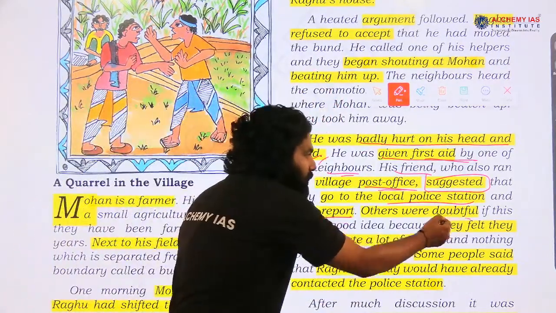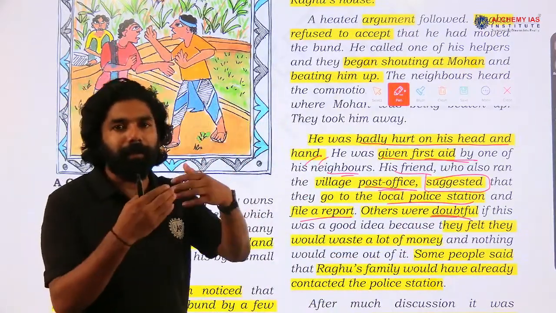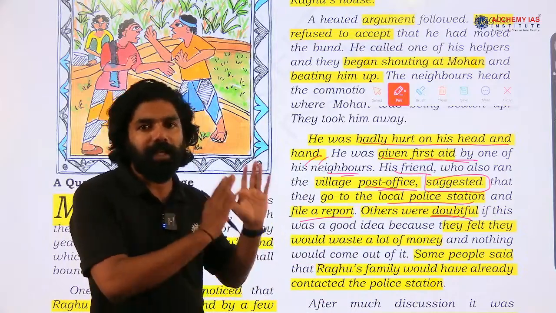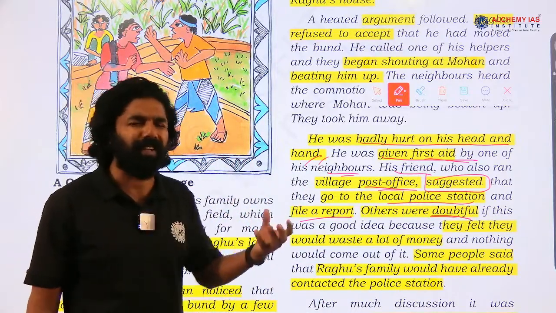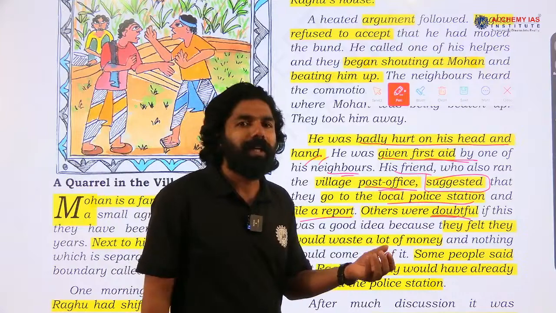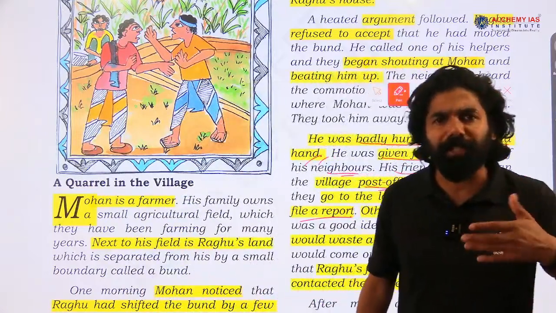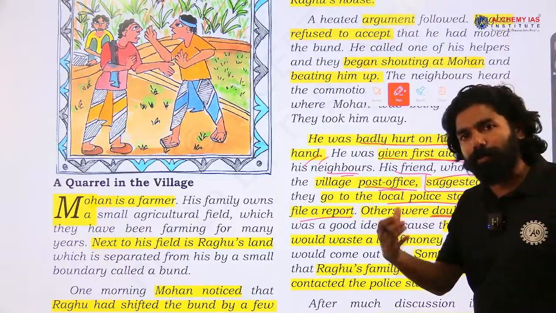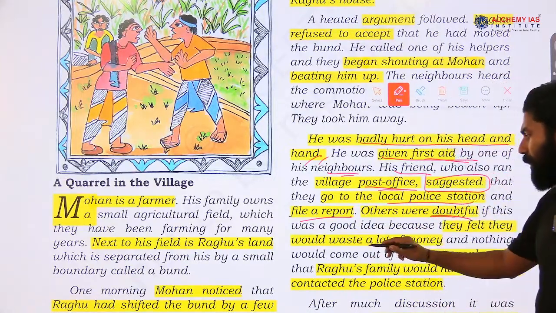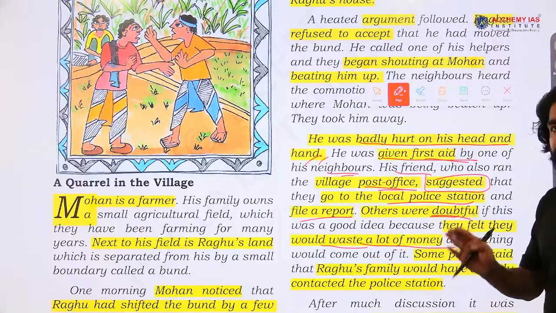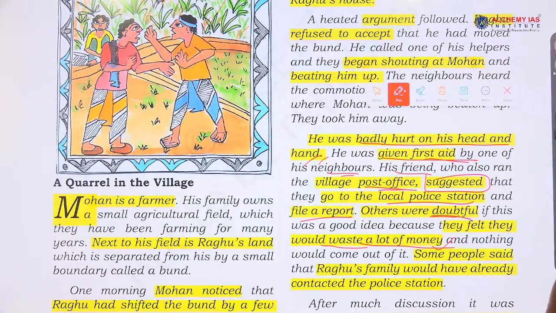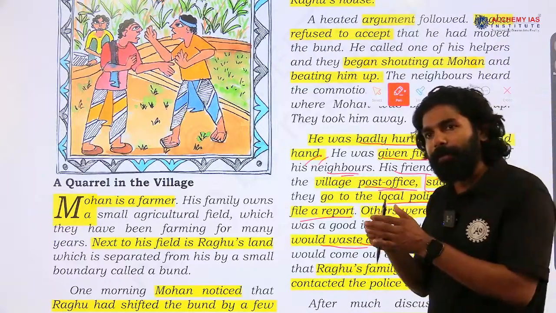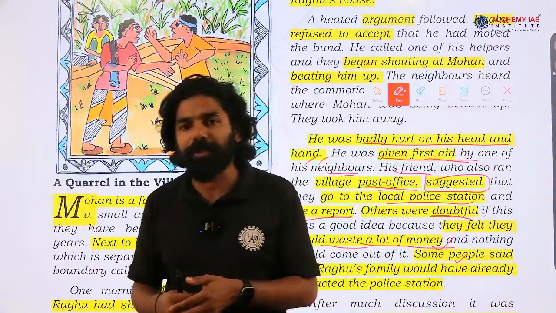Then in this case also, the neighbors and friends of Mohan are confused. Some of them agree that yes, we have to go to the police station, some others do not agree. No, we don't have to go. If you go to the police station, it will take much more time. So somebody disagreed with making the effort to go to the police station for filing a case, because they thought that if we go to the police station, it would be a waste of money and also time.